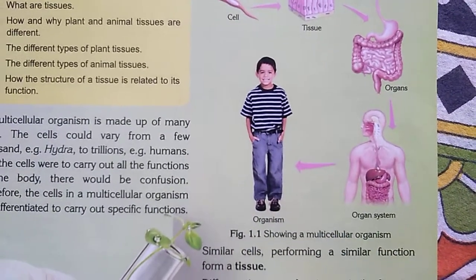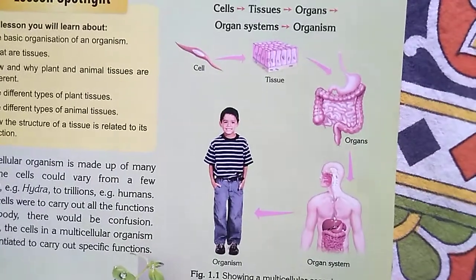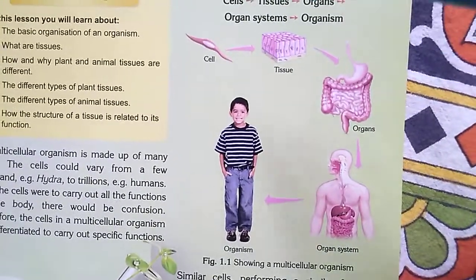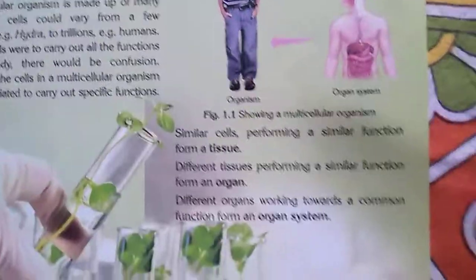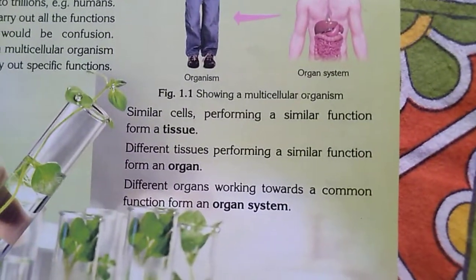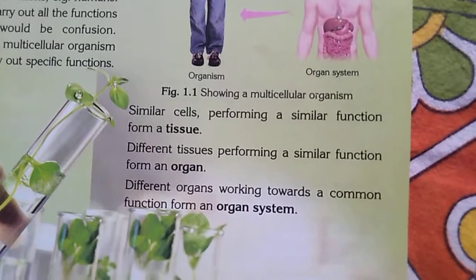Understand? So this is the full multicellular organism. Next we will read about tissues, organs, and the organ system.